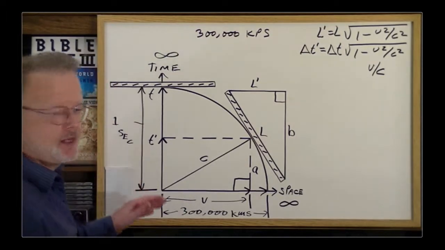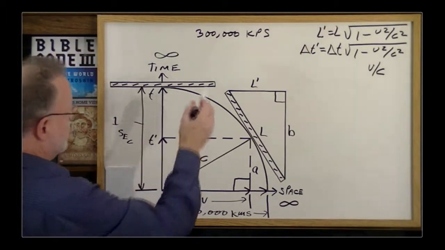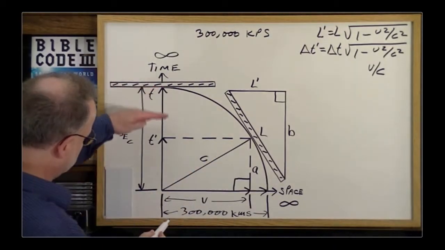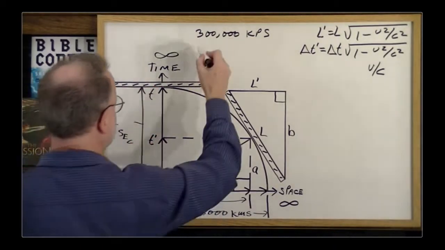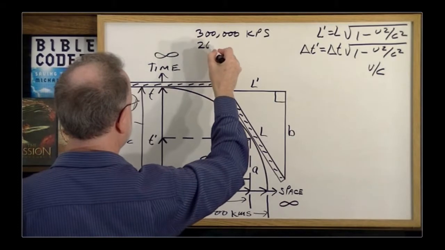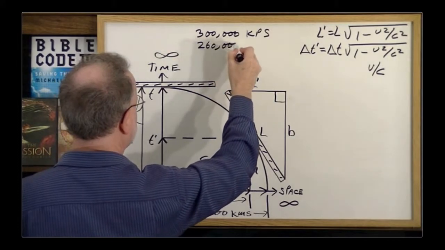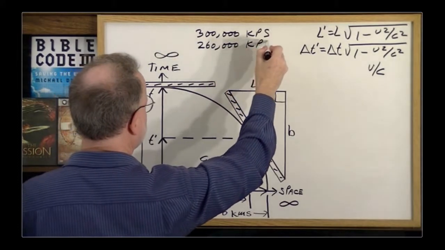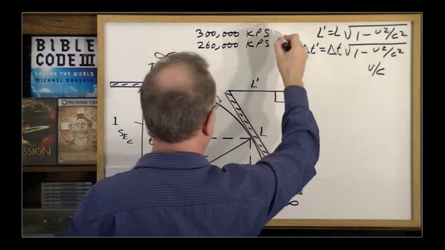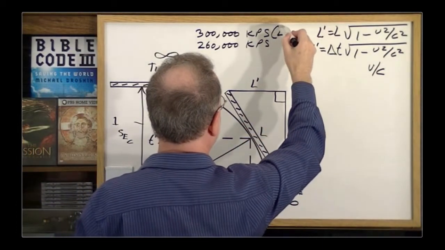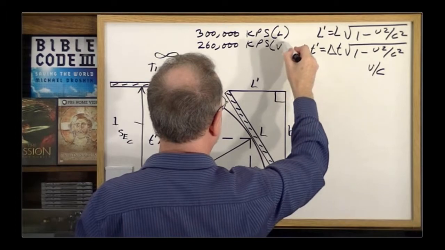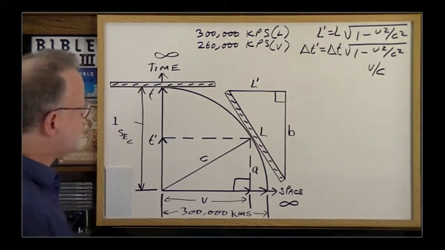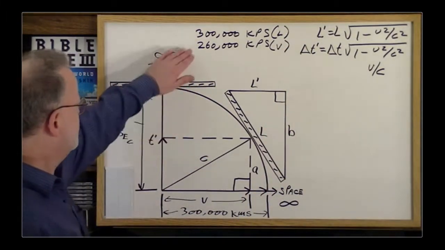Now, just to speed things up, the magic number, the magic speed you would have to travel to make time tick at half speed like this here is 260,000 kilometers per second. This is approximate. So again, this one is your speed of light. This one here is your velocity. So that's the magic number.